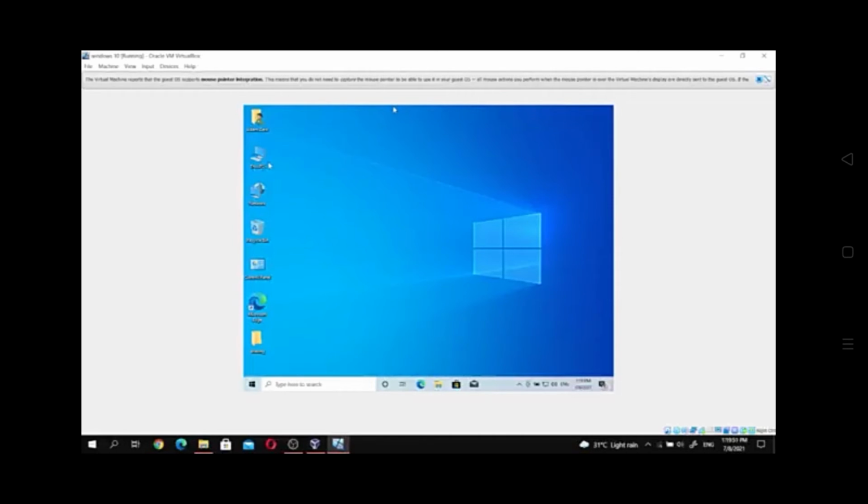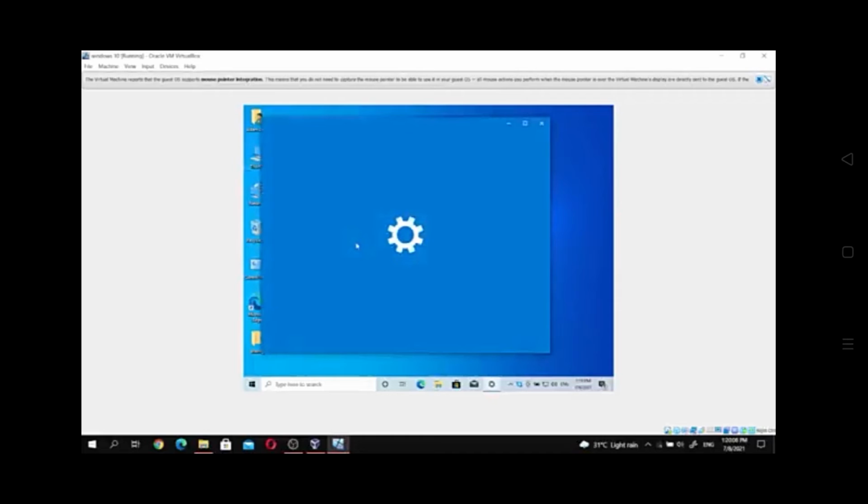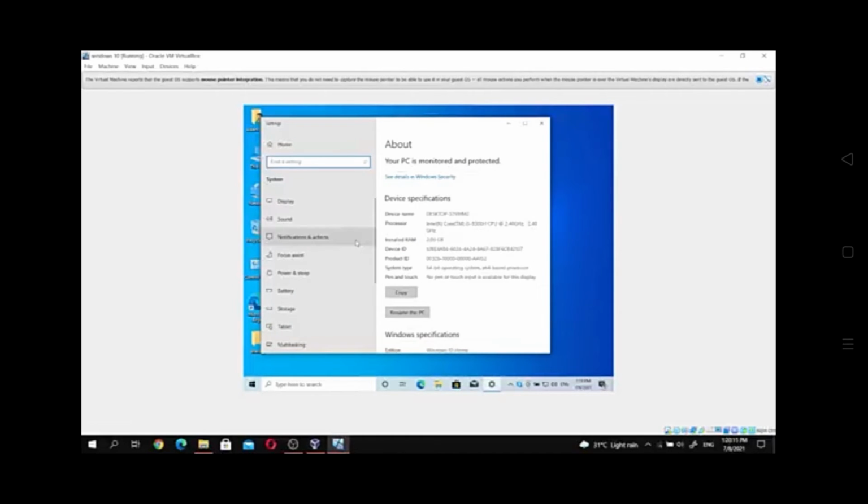After we have done it, we click on the icon, then go to the properties of the computer.